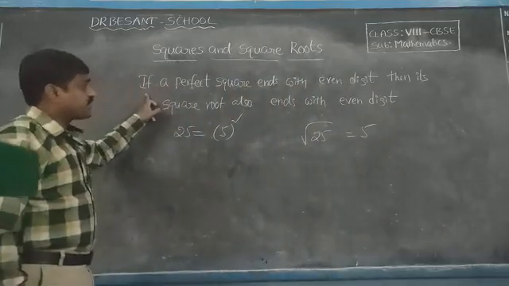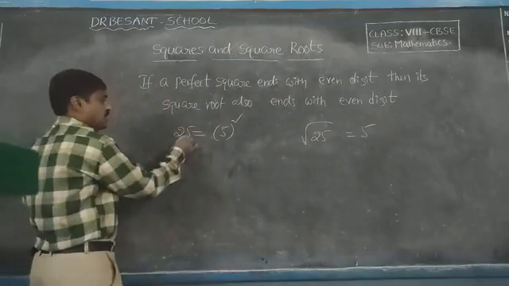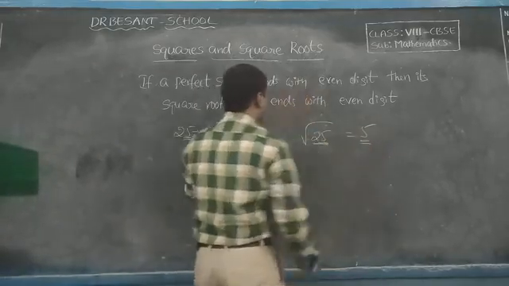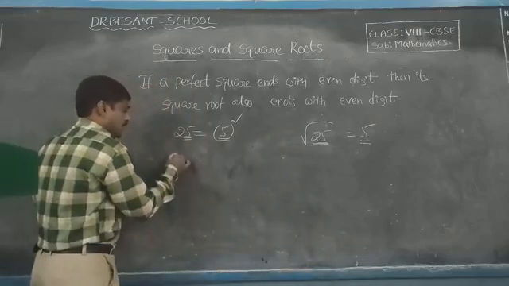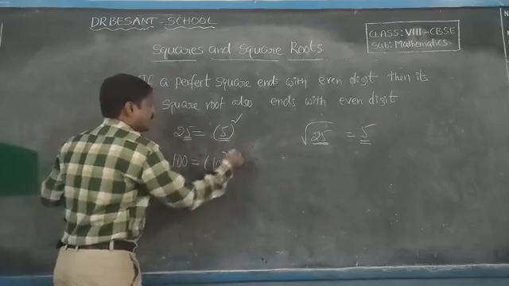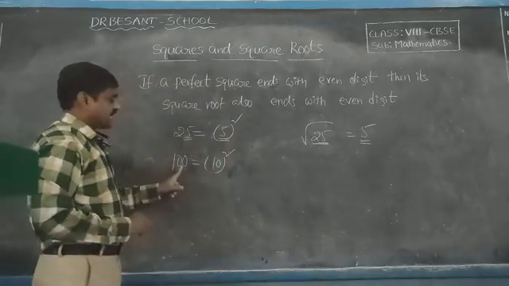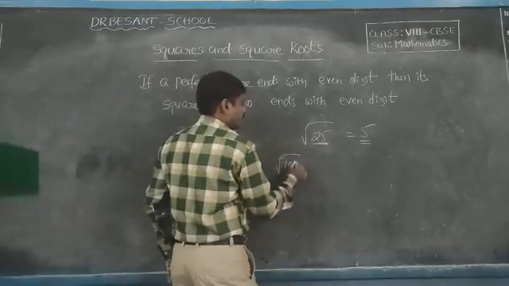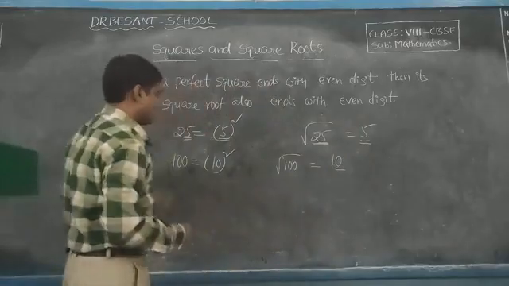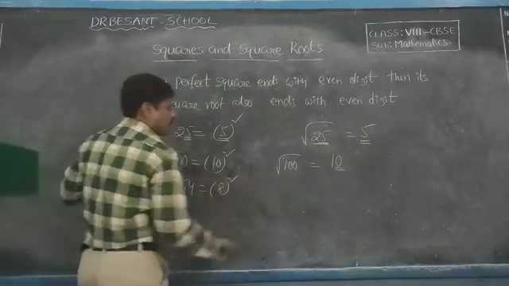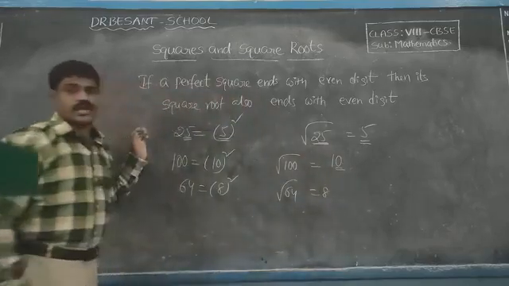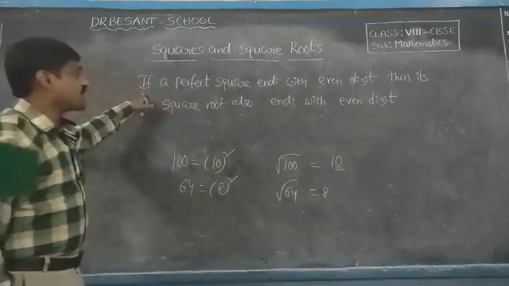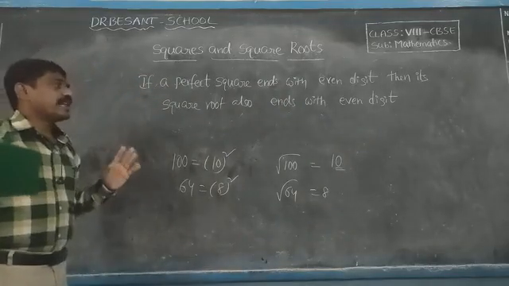This is odd, so we get odd. Next, observe, 100 is equal to 10 square. This is a perfect square that ends with an even digit, so its square root also ends with an even digit. 64 is 8 into 8, root 64 is equal to 8. So if a perfect square ends with an even digit, then its square root also ends with an even digit.